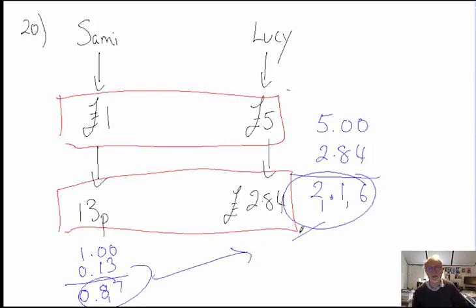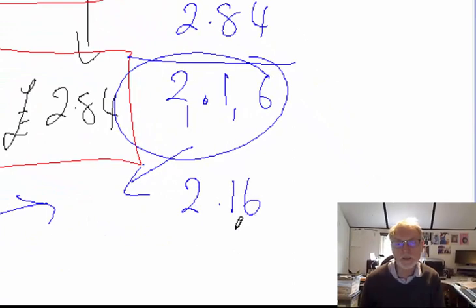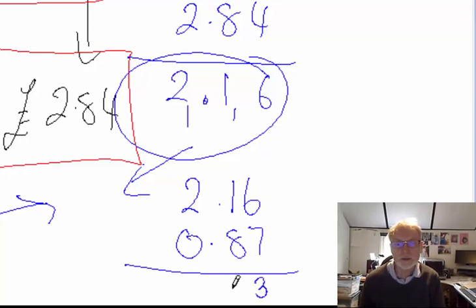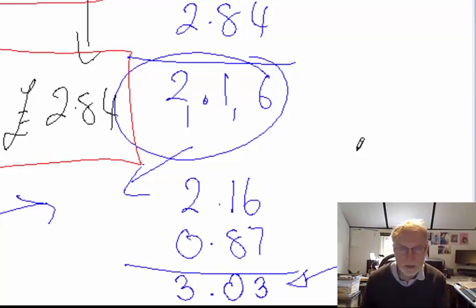If we now take the 2.16 and the 0.87, that's what they've both spent, and put them together. So I can now add these together like this. 0.87, 7 and 6 is 13. Carry 1. 1 plus 8 is 9. Plus 1 is 10, carry 1, 1 plus 2 is 3. I end up with the same answer, £3 and 3 pence.